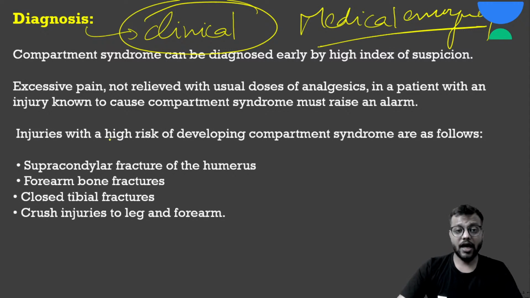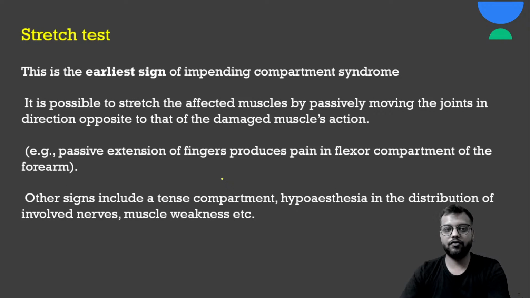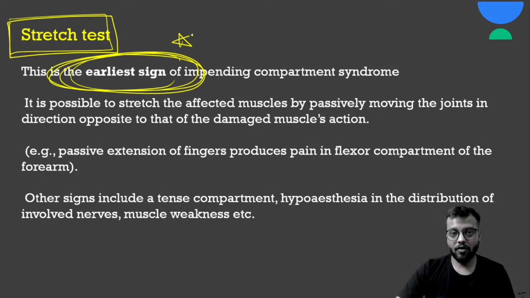So, what are the high risk fractures? Supracondylar fracture of humerus, both bone forearm, closed tibial fractures, proximal and distal, and crush injuries to the leg and the forearm. Okay, stretch test we have discussed, and this stretch test is the earliest sign of the impending compartment